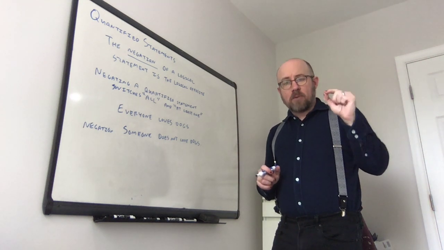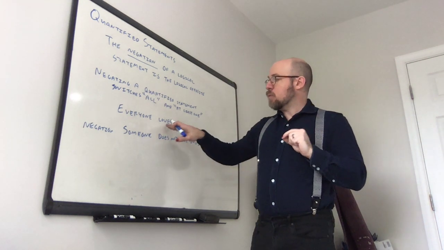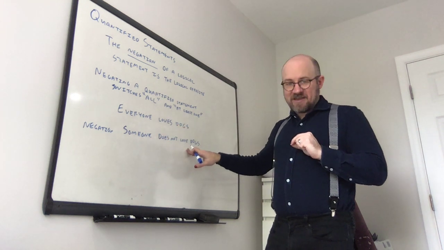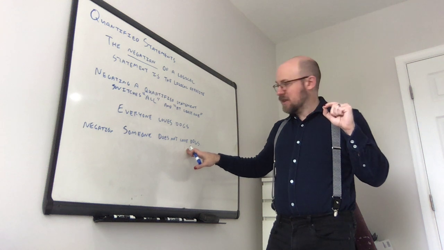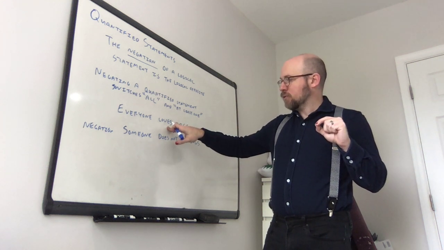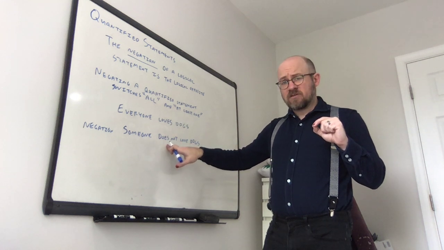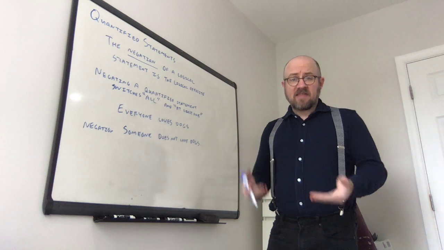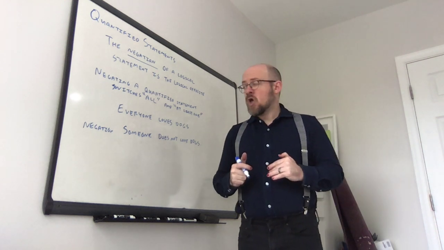So if any one person doesn't love dogs, it would make this statement false. So the opposite would be that at least one person does not love dogs. If this statement is true, then this statement is false. If this statement is false, this statement is true. And that's what makes them logical opposites.